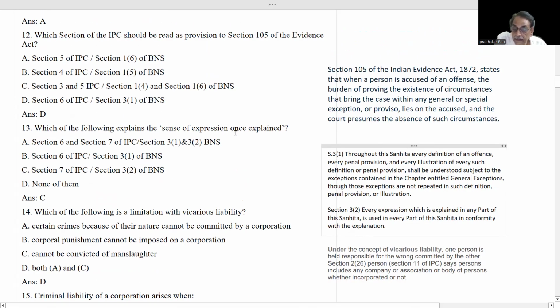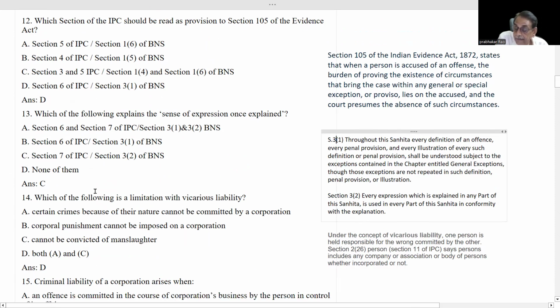Sense of expression once explained means, in section 7 of IPC, this word has been used. In section 3.2, it has been used. That's why the answer is C.